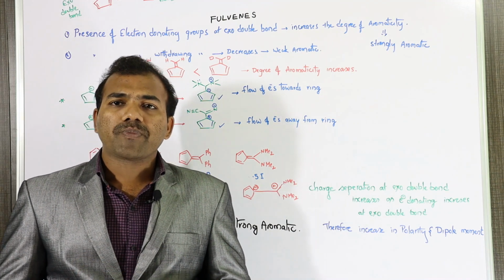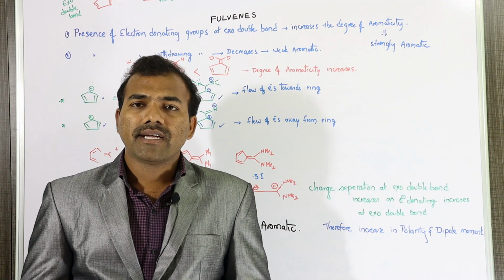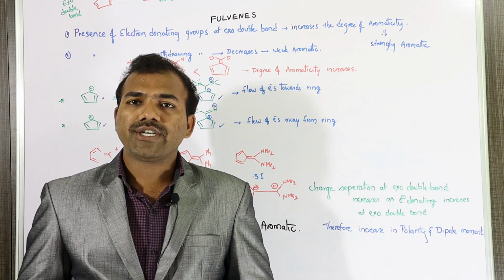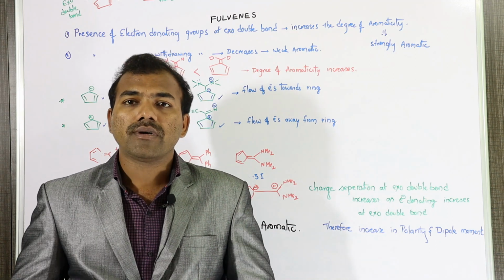Now, what are these fulvenes? Mainly these fulvenes have different aromatic nature according to the groups upon the double bond, that is the exo double bond.